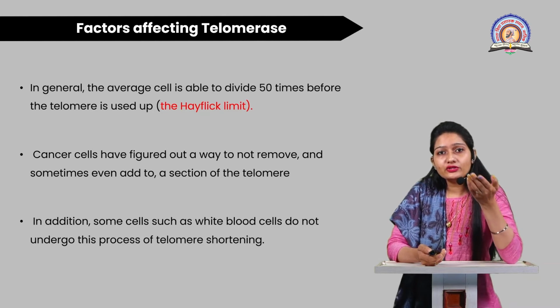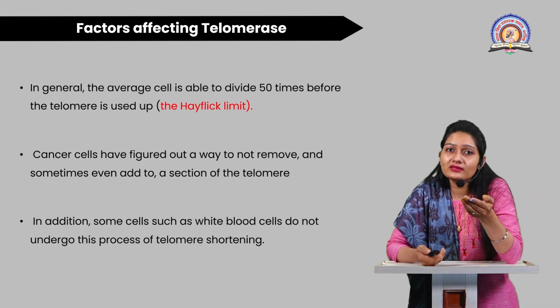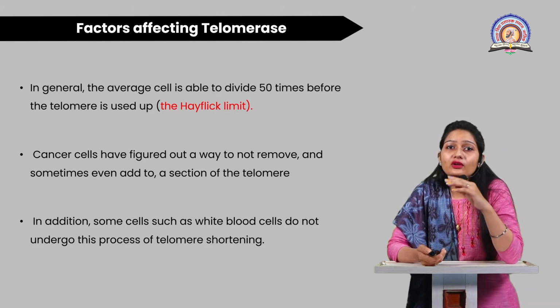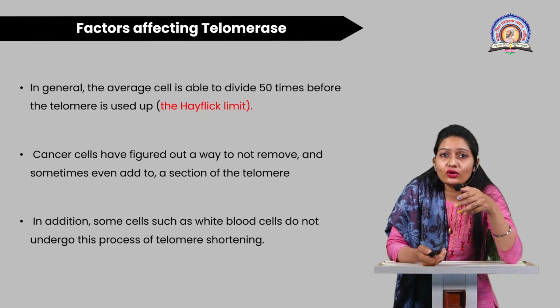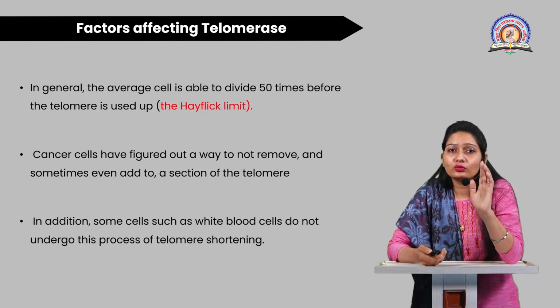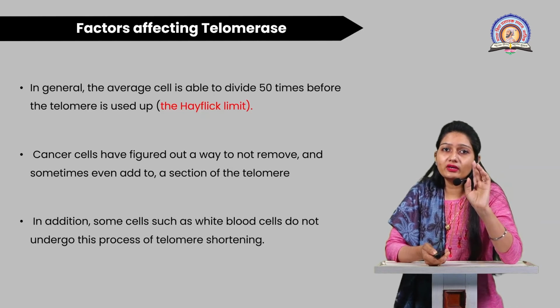That is, in these two cells, expression of telomerase is always on for the longevity of the telomere, so they do not show a shortened telomere.